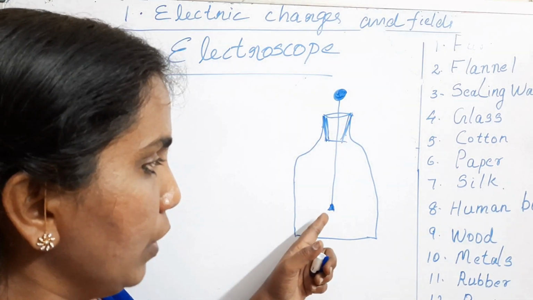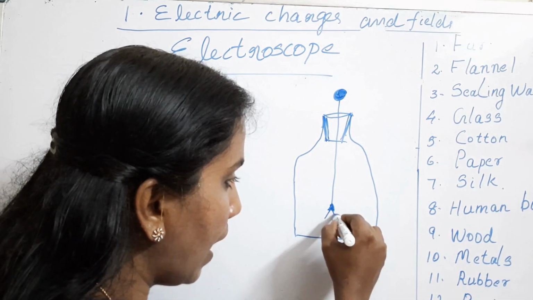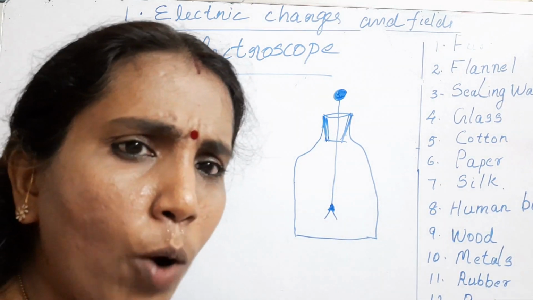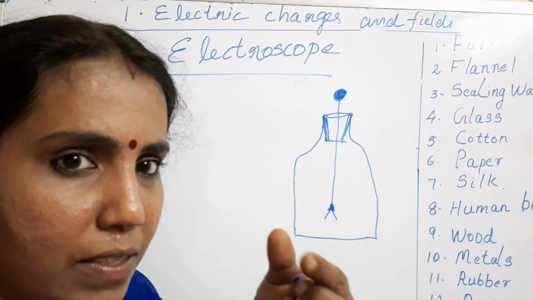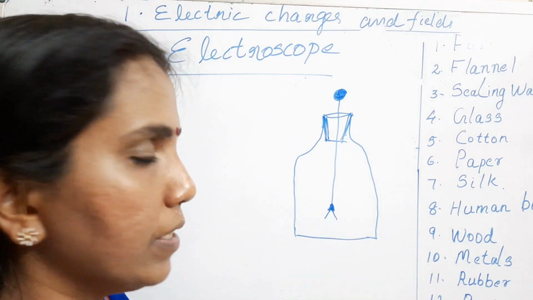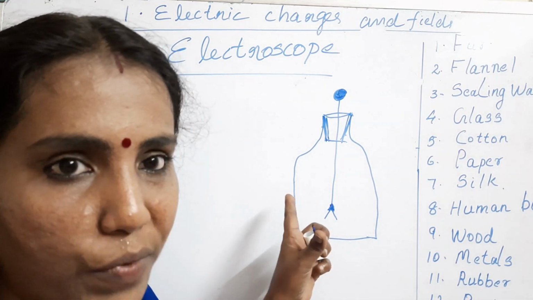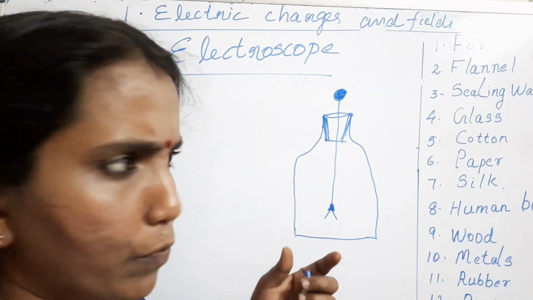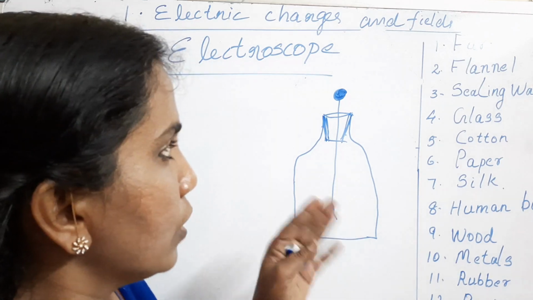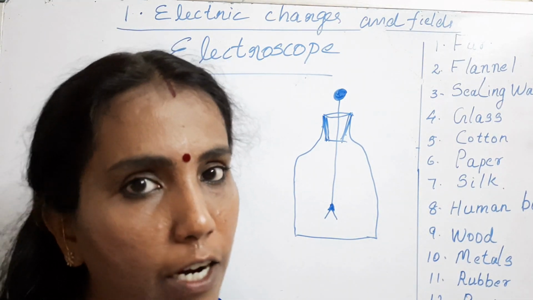And one more thing we will do: at this flat portion we will attach a very small piece of aluminium foil, say 6 centimeter in length. Fold it in the middle and keep it in a V shape, and fix it to the flat portion of the aluminium rod. For fixing you can use cello tape. So this is the fundamental, very simple arrangement of an electroscope.